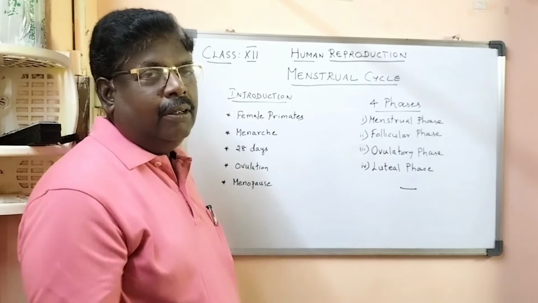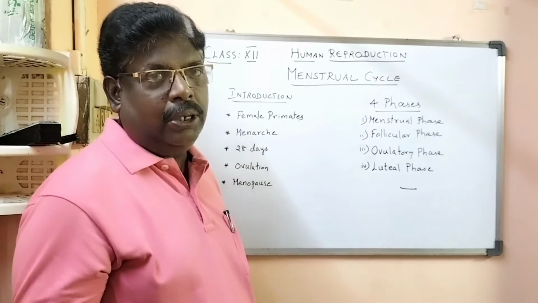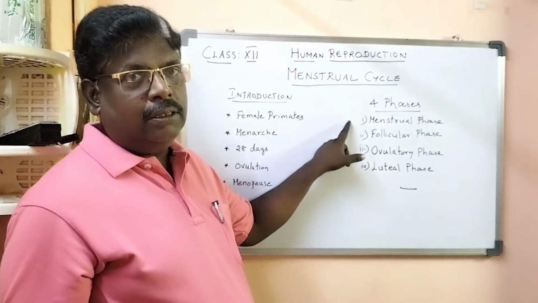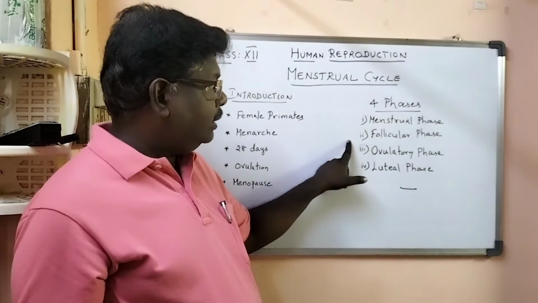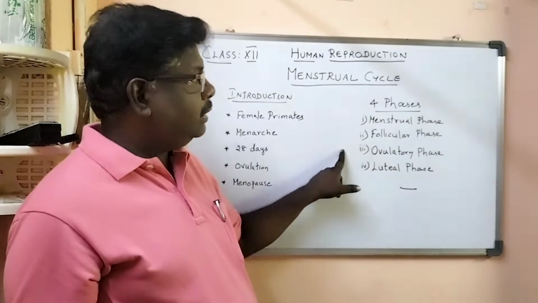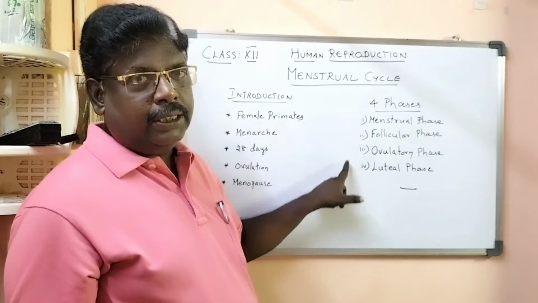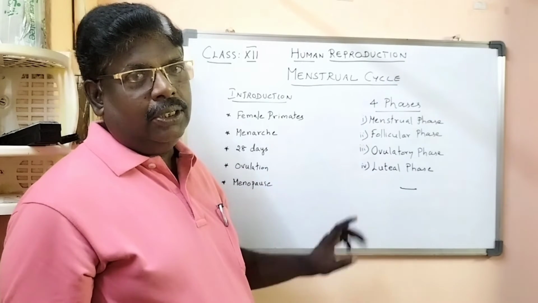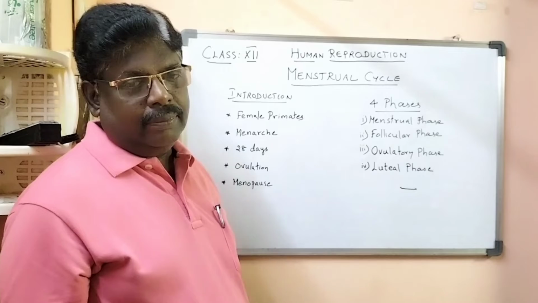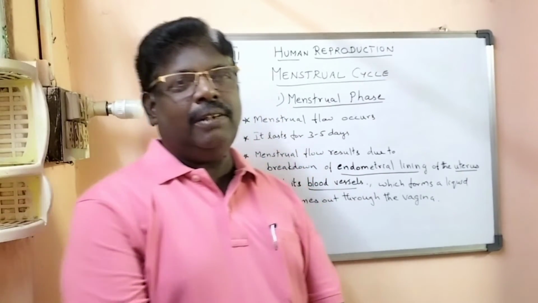In this menstrual cycle, there are 4 phases which we are going to see one by one: the menstrual phase, the follicular phase, the ovulatory phase, and the luteal phase. So one by one, let us see. The first phase is the menstrual phase.